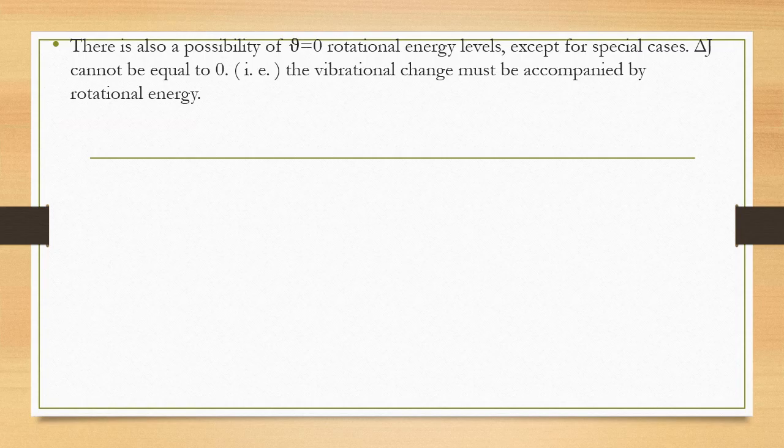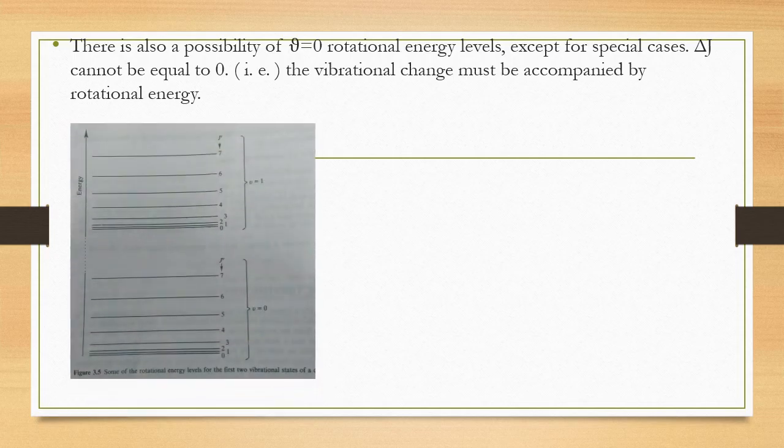And delta J cannot be equal to 0, because when J becomes 0, the whole energy becomes 0. So the vibrational change is always accompanied by the rotational energy. That is a very important point that we have to consider. The vibrational change must always be accompanied by the rotational energy change.